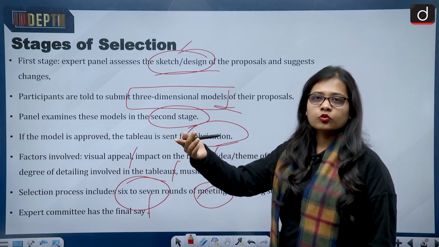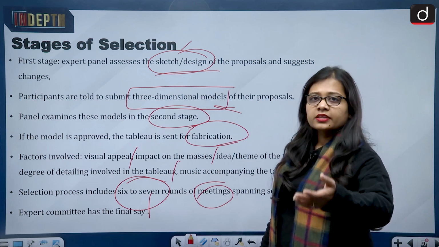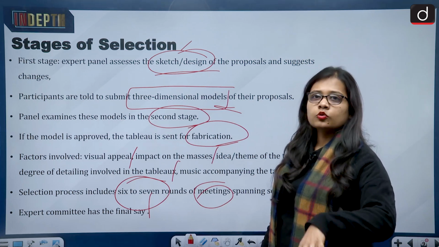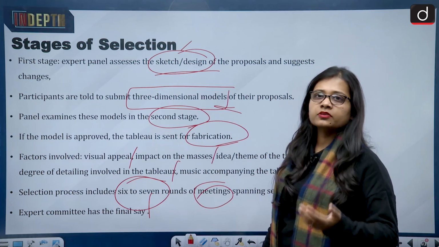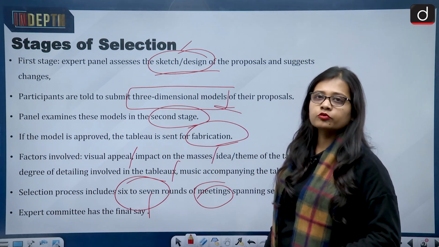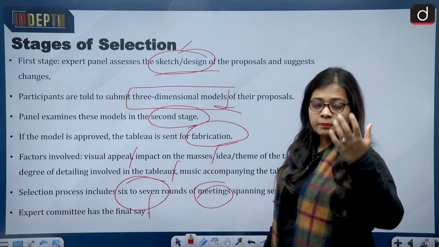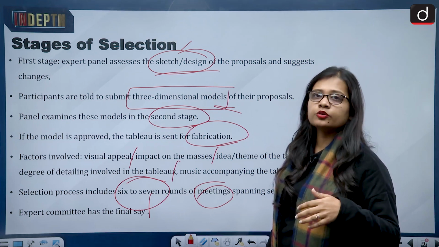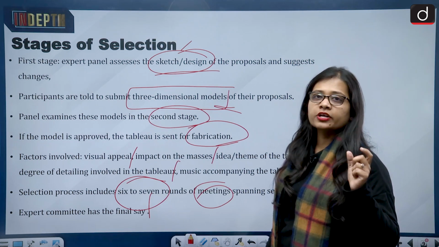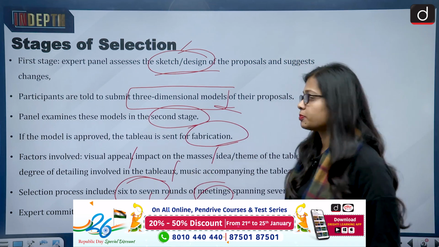First the invitation goes out to the states, then the states submit their blueprints. Then the expert committee looks into them. Whichever is approved, the three-dimensional figure comes. Then after the three-dimensional figure is approved, it goes for fabrication, and then the overall appeal of the state's tableau is examined in deeper detail, and then the final selection takes place.